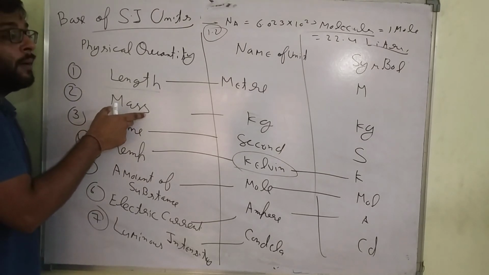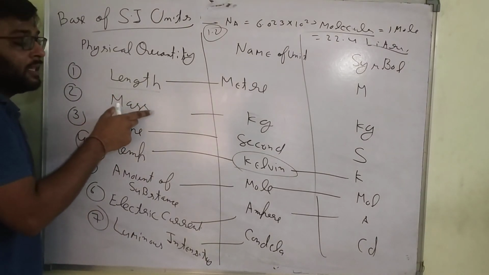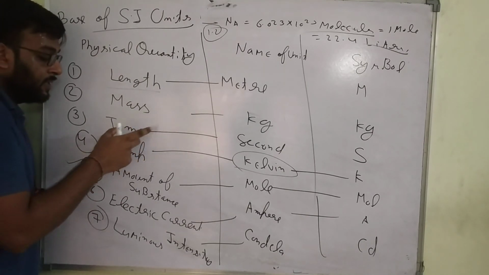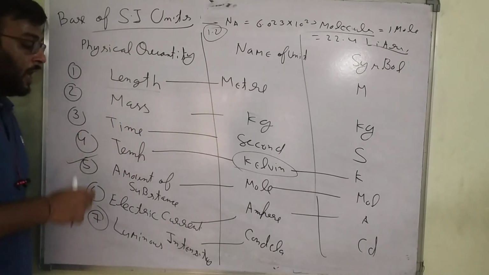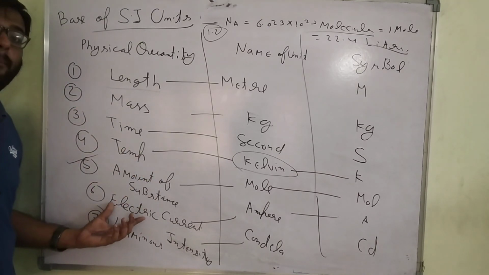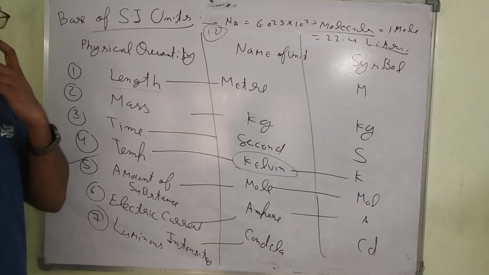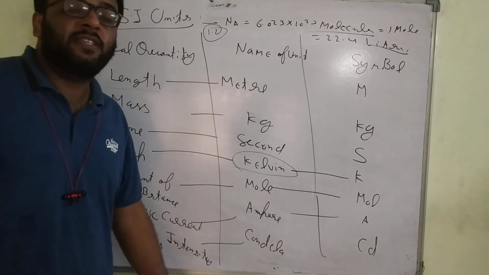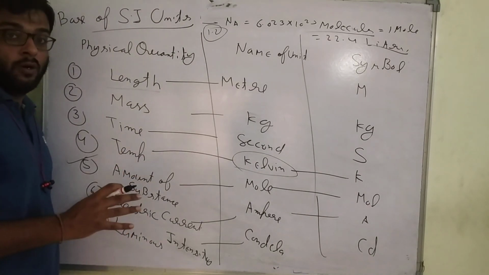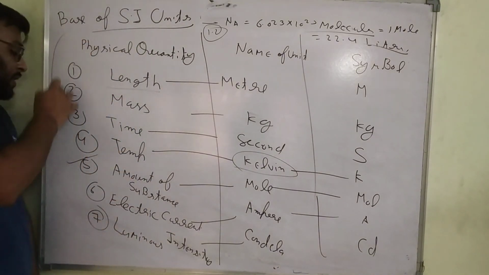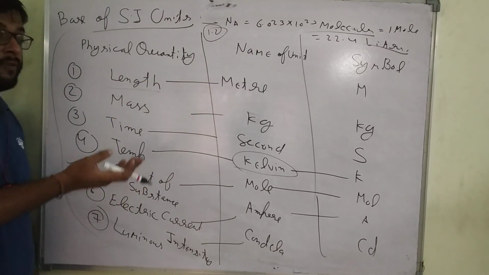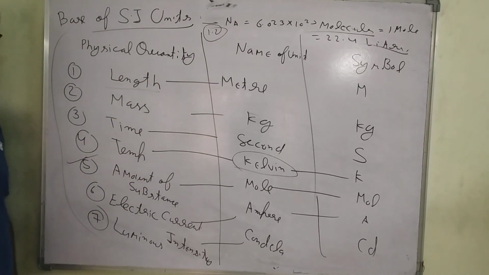Mass: kilogram, pound, quintal, all compare with this reference. Time with the second, hour, all compare with this reference. Temperature with the reference of Kelvin. Amount of substance is always considered with the reference of mole. Current is always ampere, and luminosity is always considered. These are the 7 basic fundamental units followed all over the world, and all the other units of physical quantity measurements are converted from these units. Are you getting my point?